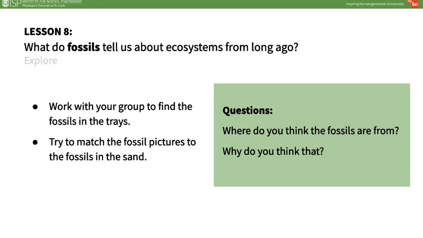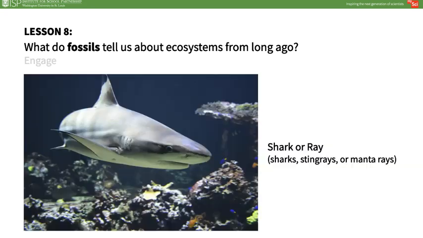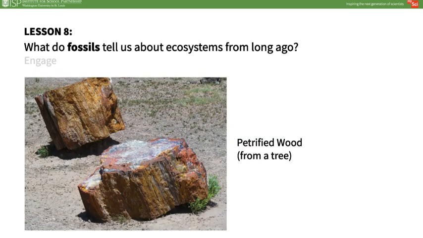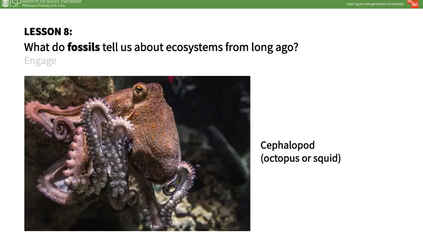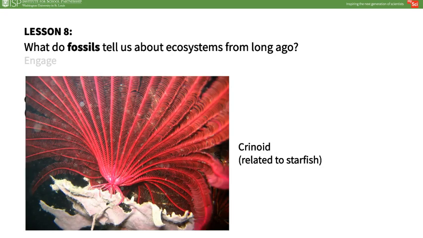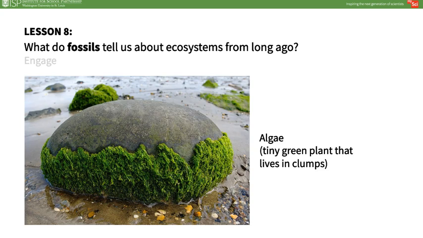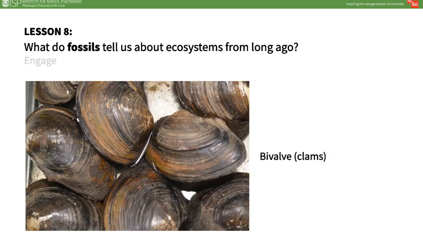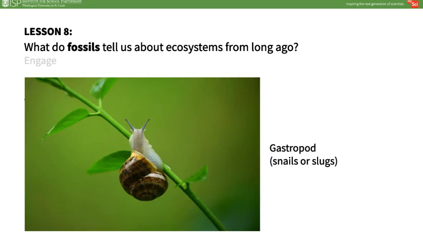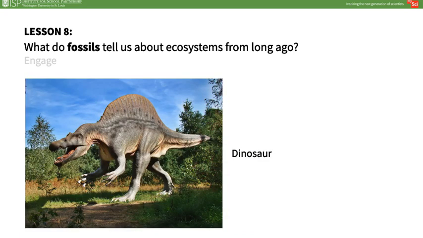Ask students where they think the fossils are from and to support their ideas. Use this slideshow to show students what some fossils look like in larger form. Explain that these kinds of fossils can be found in Missouri, and then ask students what this means about how Missouri ecosystems have changed over a very long time. Give them some time to discuss as groups and share out their ideas.